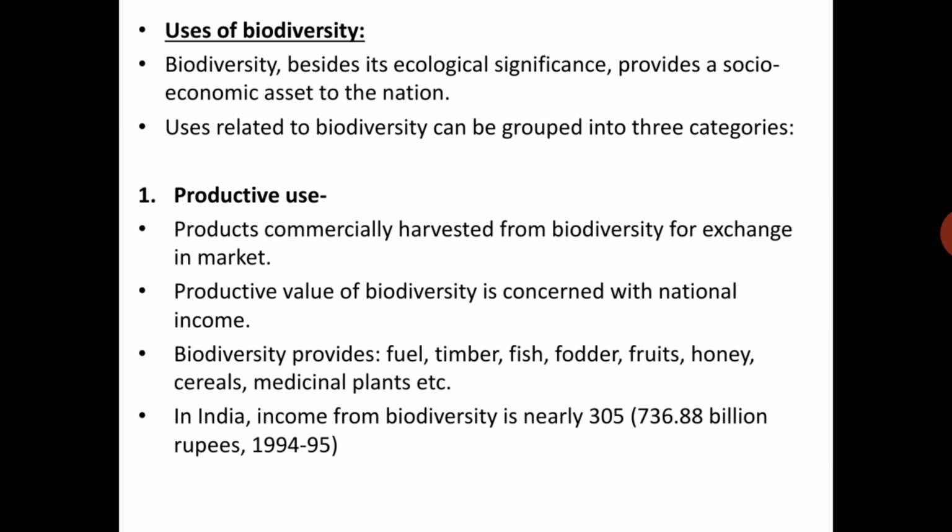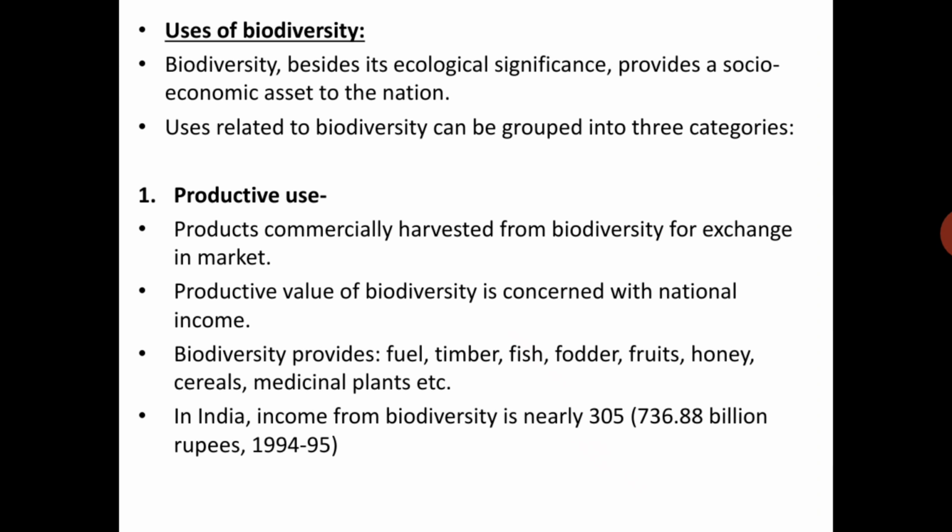Next, uses of biodiversity. How do we use biodiversity? Biodiversity, besides its ecological significance, provides a socio-economic asset to the nation. Uses related to biodiversity can be grouped into three categories. Productive use, productive for commercial purpose: products commercially harvested from biodiversity for exchange in the market.